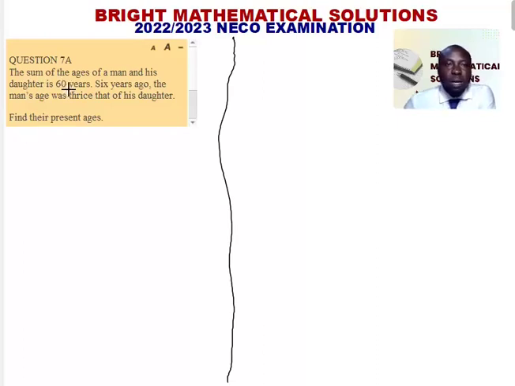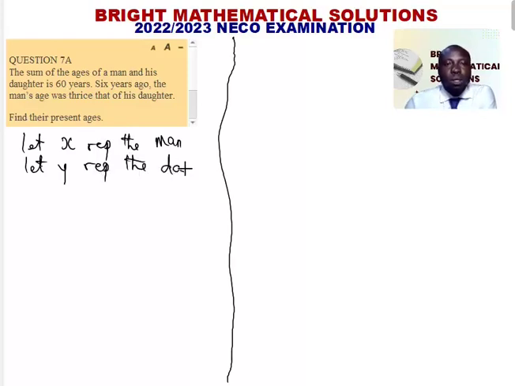the father by a variable. And that means let X represent the man and let Y represent the daughter. Now, the first expression says the sum of the man and his daughter's age is 60. That means X plus Y equals 60. So let us call this equation 1.